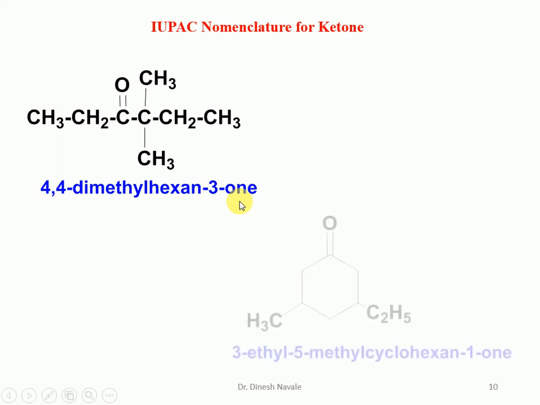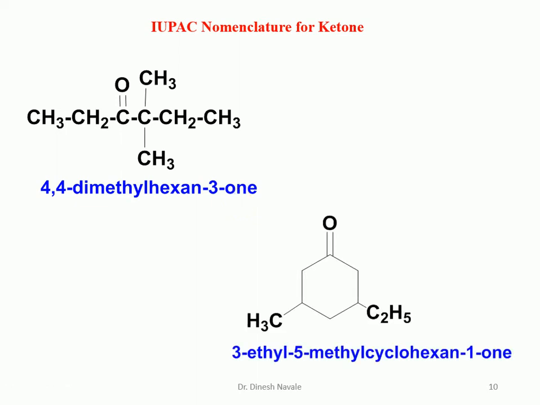hexane-3-one. For a cyclic compound, in the case of a cyclic ketone, the carbonyl of the ketone will always be part of the ring. So we have to give the number 1 to the carbonyl carbon of the ring. That means the carbon atom of the ring containing the carbonyl group should be given number 1.